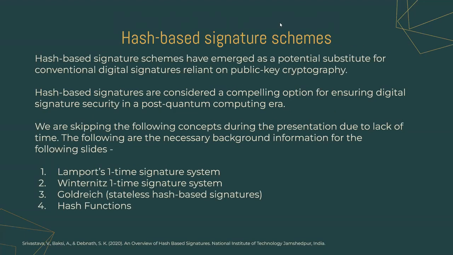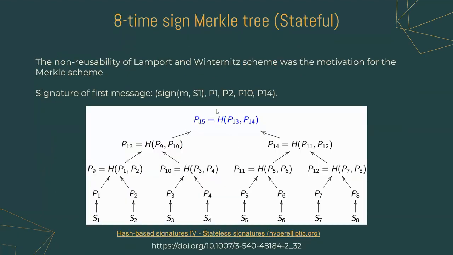Now let's move on to hash-based signatures. Hash-based signatures are considered a compelling option for ensuring digital signature security in the post-quantum era. We are assuming the following concepts are known: Lamport's one-time signature scheme, Winternitz's one-time signature scheme, the stateless hash-based signatures, and hash functions like SHA-2. The Lamport and the Winternitz schemes had very long public keys. Hence, Merkle created a binary tree from the hashes of private keys as leaf nodes. The parent is constructed by the combined hash of the children at each level. Finally, we reach the root node, which is the public key that is shared.